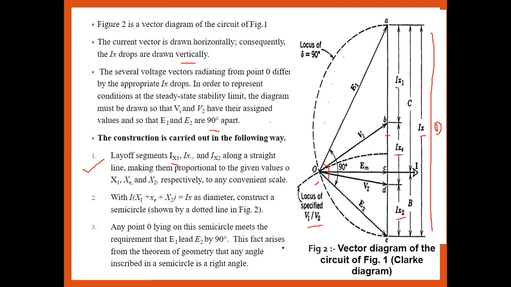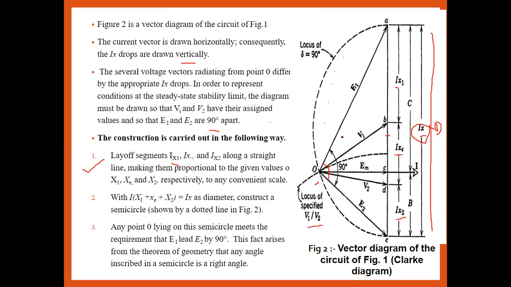Means what? We are first able to draw Ix1, Ixe and Ix2. That is nothing but the Ix we have drawn. Second, we have to draw the semicircle with the radius being half the value of Ix. Okay, and as we all know from the geometry of the semicircle, any triangle inscribed in the semicircle is a right angle triangle.